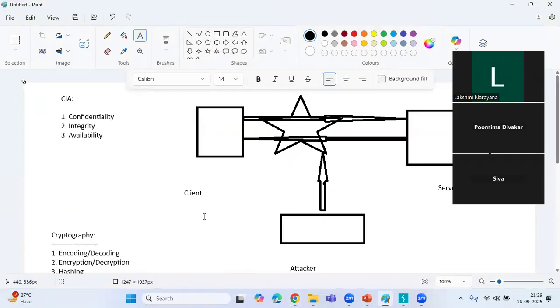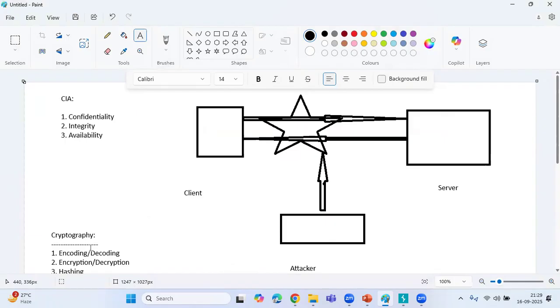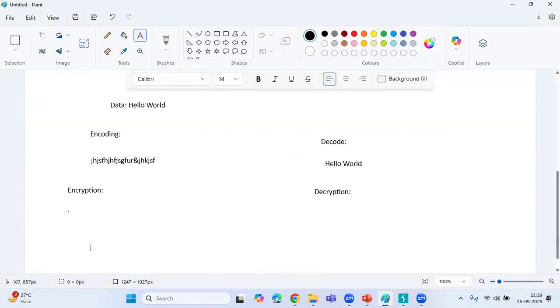Yes, Lakshmi. So encryption is the secure method. Here we'll use the same text, hello world, same data, and to encrypt this text we are going to use keys. Keys means you enter some secret value.